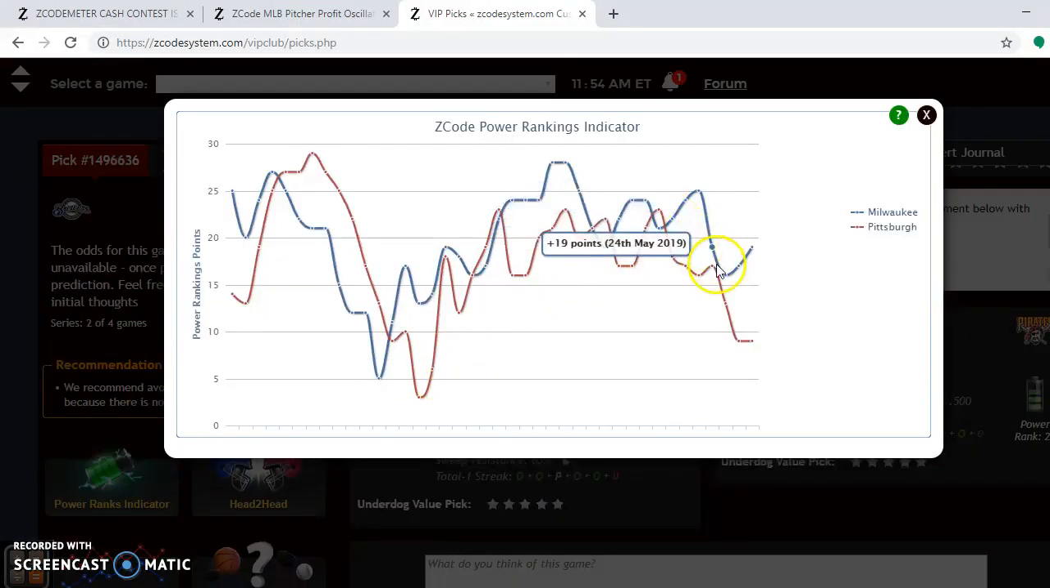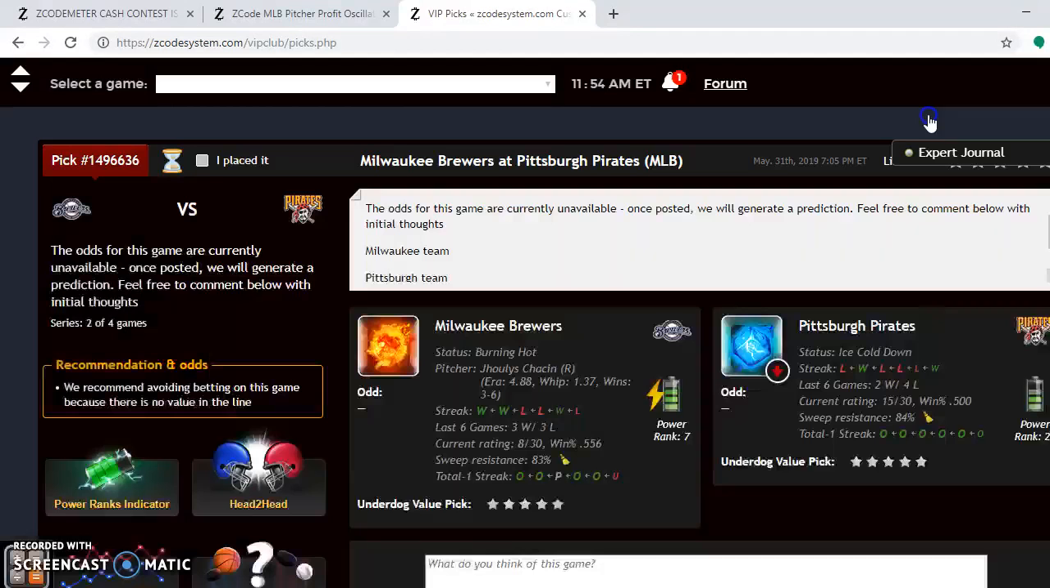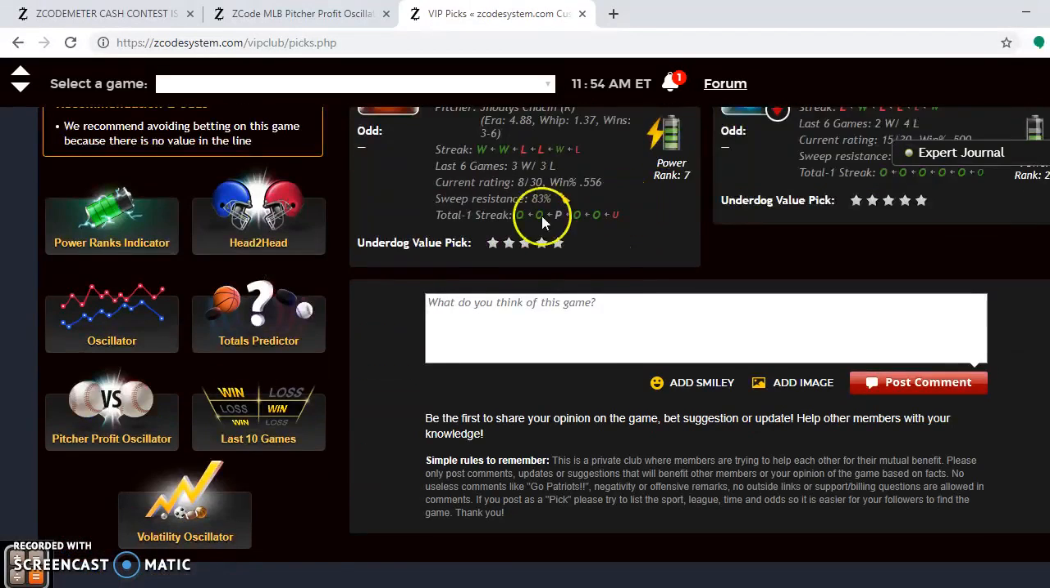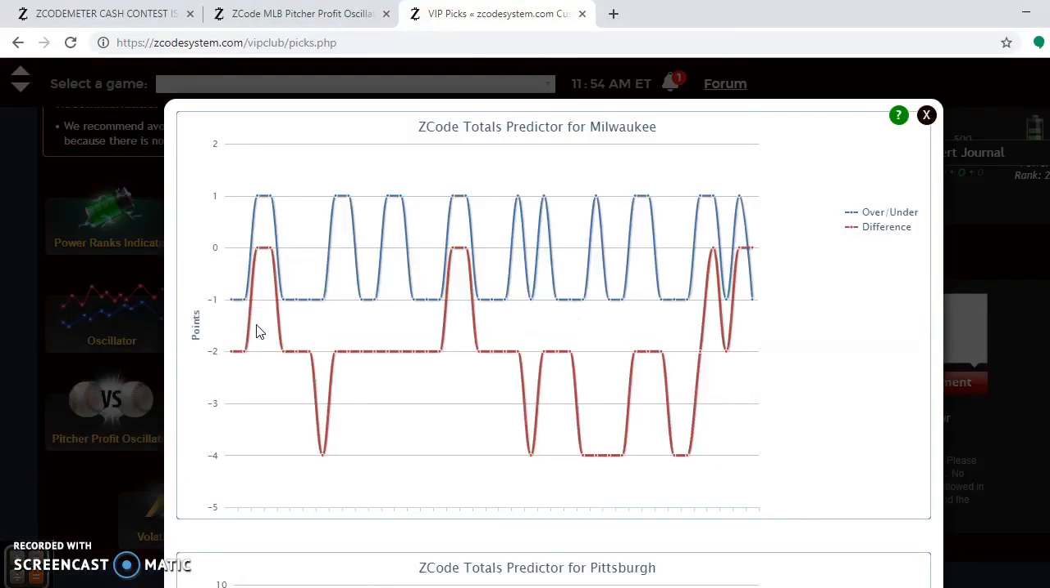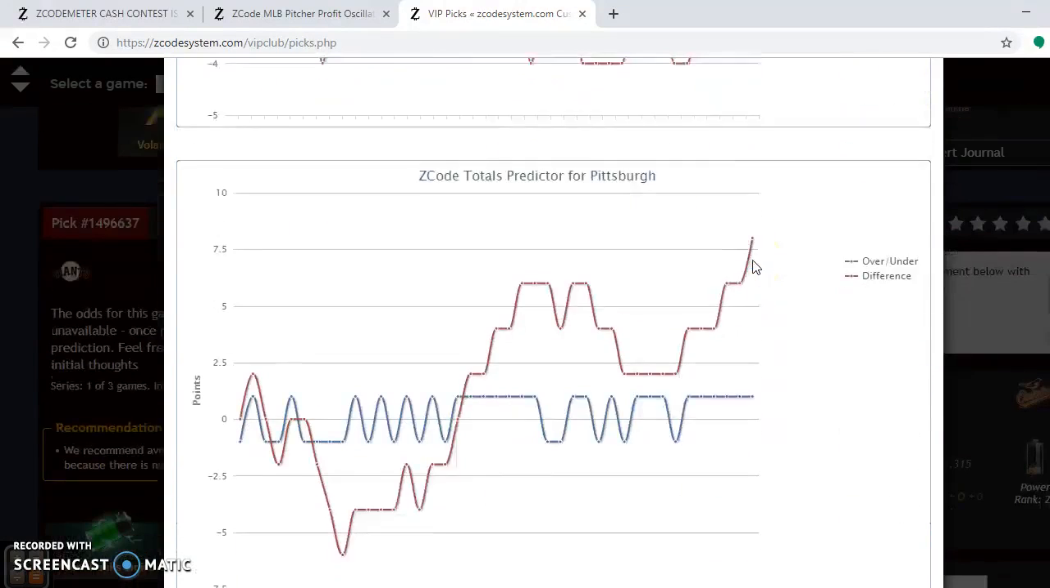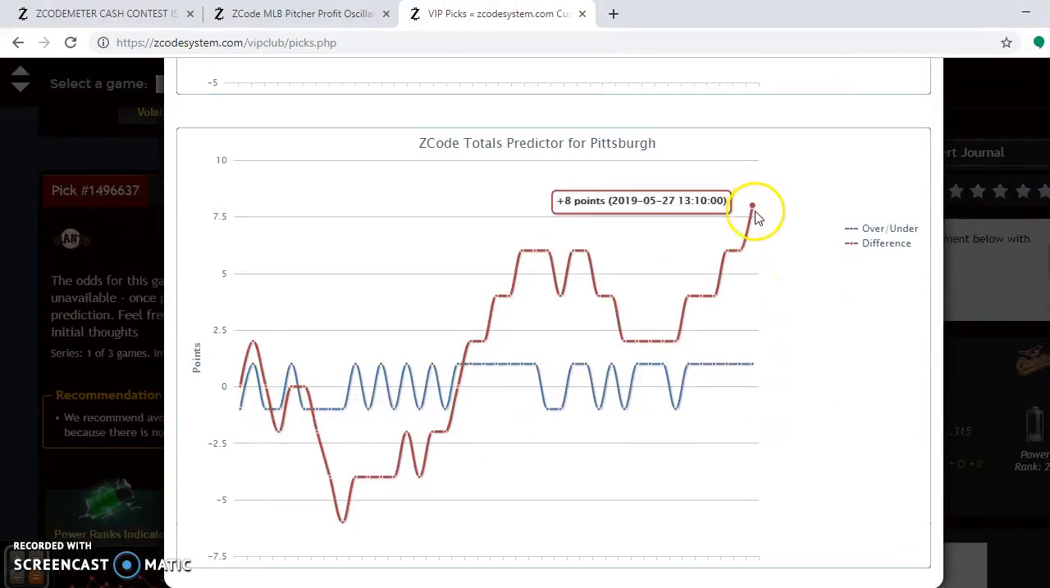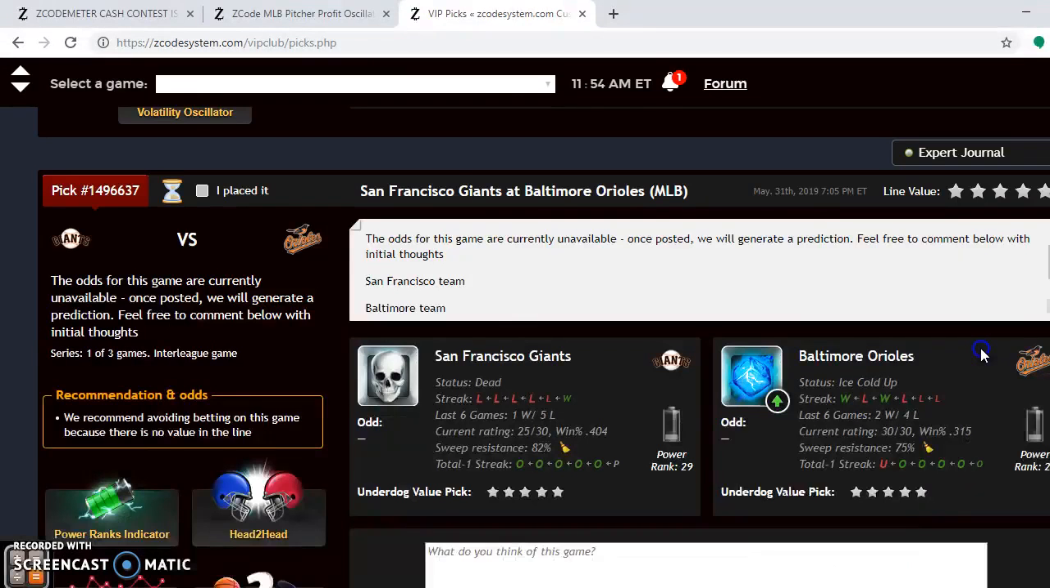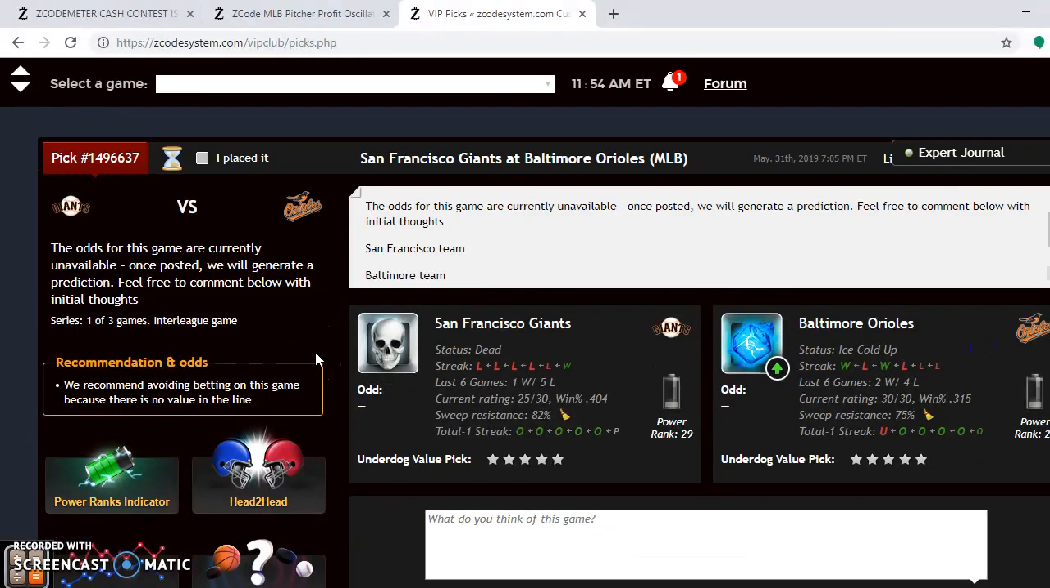You see the Pirates, after their losing skid, have trended way down. They're at plus 9. And the Brewers, with the last 2 wins, are trending up. They're at plus 19. If you're looking for the over-under on this one, you go to the totals predictor, and we'll see what's going on here. You can see that the Brewers are trending in games over, and so are the Pirates, who are trending way over, so betting the over is a very safe play for this weekend.